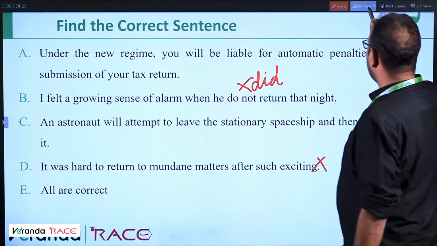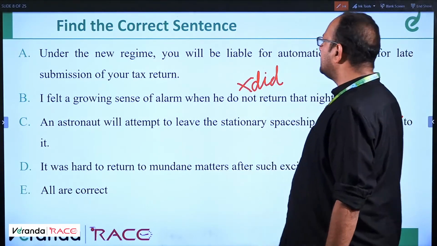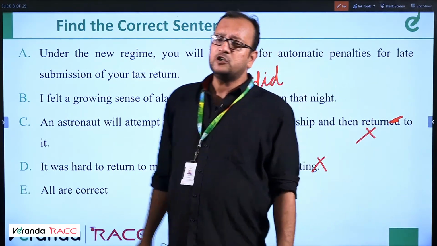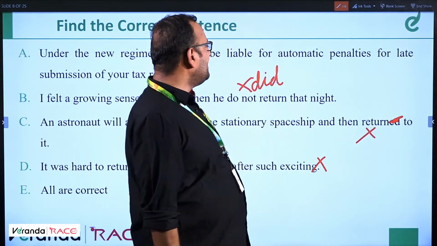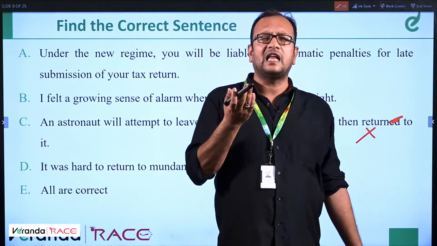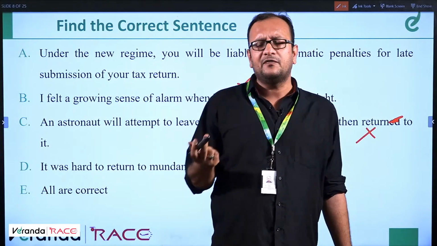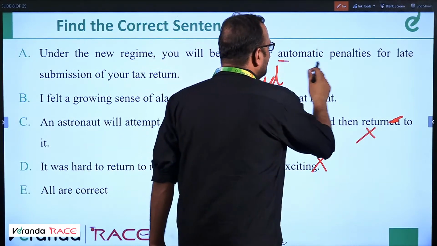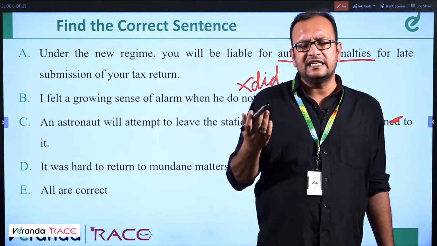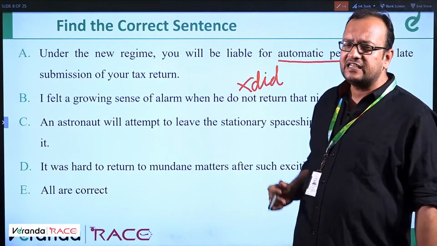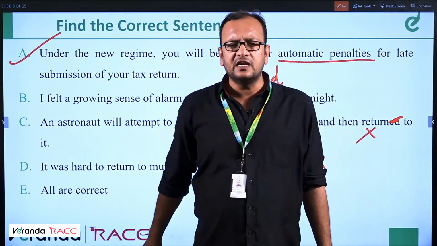I think liable for is acceptable. I'm not sure. Well, let me check. So under the new regime, you will be liable for, see, he is liable to punishment. He is liable to punishment. He is liable for automatic penalties. So we can do one thing. We have liable for also and liable to also. So liable to make mistakes, liable to action, and liable for nouns. So this is automatic penalties. So he is liable to actions, liable to performing well, liable to getting scolded, liable for penalties, liable for punishment. So this will be one is correct. A is correct. That's how we learnt it, right?